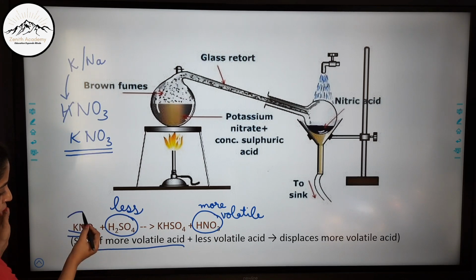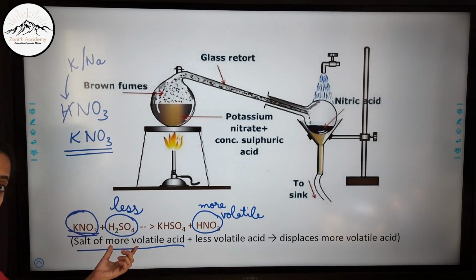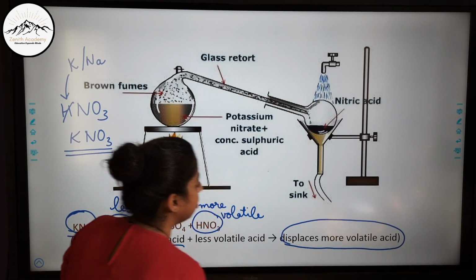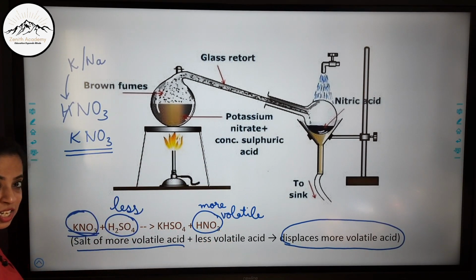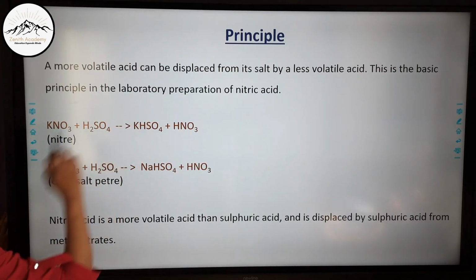When it reacts with a less volatile acid, the less volatile acid displaces the more volatile acid. So we get a more volatile acid by reacting its salt with a less volatile acid. That is the principle.